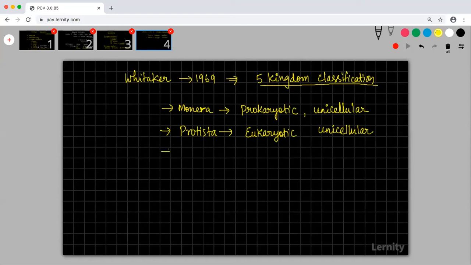And then came up the fungi, which was eukaryotic, saprotrophic, and multicellular.